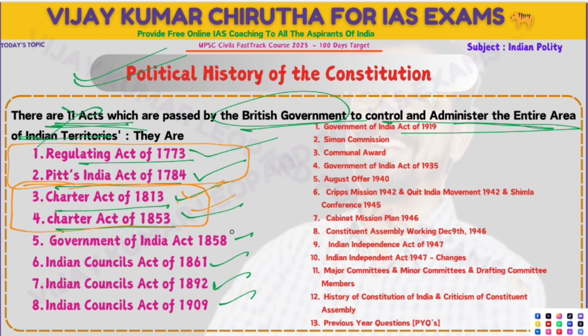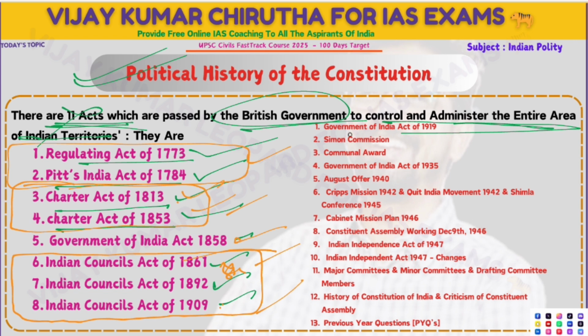And here, Government of India Act 1858, Indian Councils Act 1861, Indian Councils Act 1892, Indian Councils Act 1909. So keep in mind here the 31 years gap, and here 1892 and 1909, a 17 years gap or so. We will discuss these acts briefly in the coming sessions.